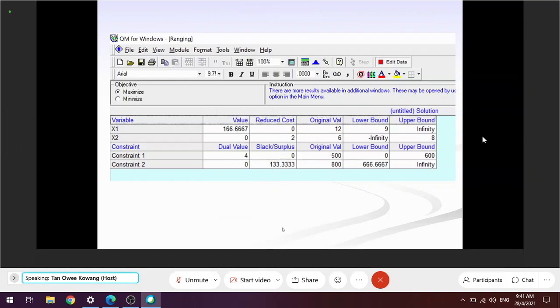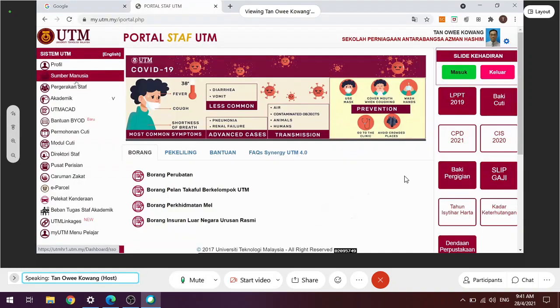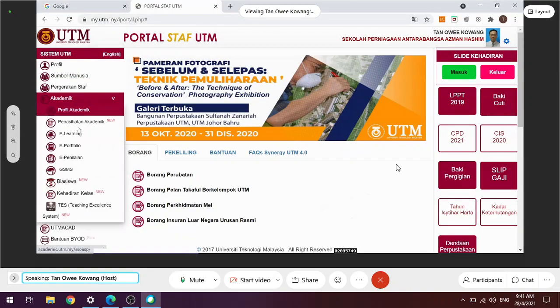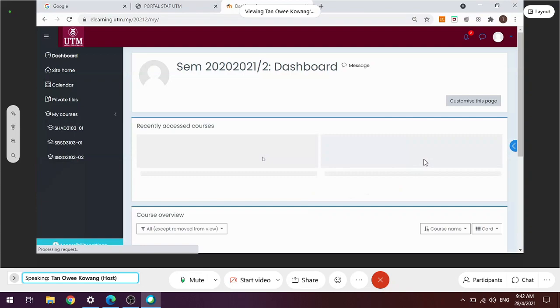I think the solution is there, but I think it's hard with e-learning. Oh, so I build the screen now. Still PowerPoint. Academic e-learning. What's the time? Okay, it's okay. We have time.